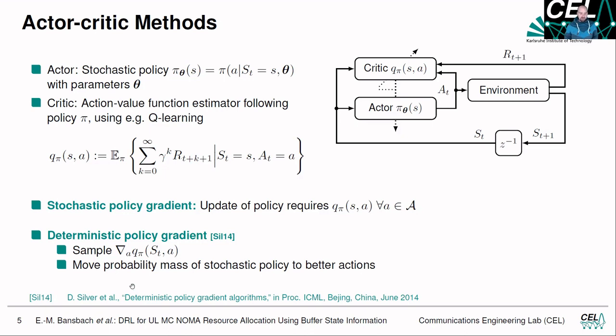So another way to solve this is the deterministic policy gradient. Instead of using the absolute Q pi, we just sample Q pi for some state-action pairs, and then using the gradient, we can update our policy by moving the probability mass of the stochastic policy to the better actions we observed, and then we choose those better actions more often.